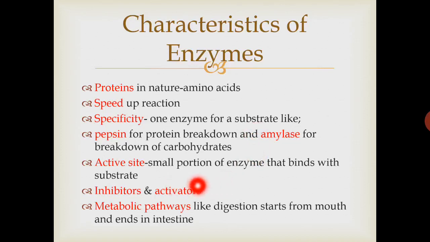Metabolic pathways. What are metabolic pathways? In all organisms, specifically in humans and mammals, different functions are carried out by metabolic pathways. Just like digestion of food, it is a stepwise process and it involves many enzymes. A single enzyme cannot carry out complete digestion, but multiple enzymes are involved in digestion of a single bite. Amylase and pepsin are just two examples of those enzymes. So enzymes work in sequences in metabolic pathways for digestion of food.